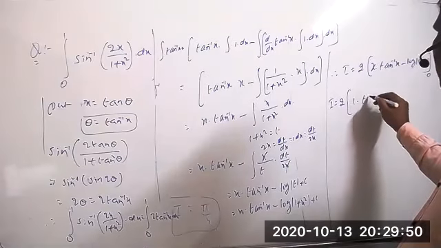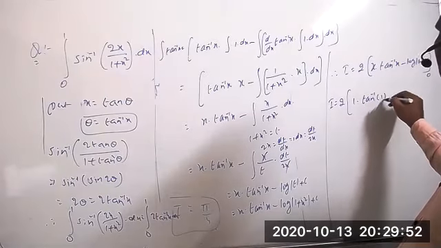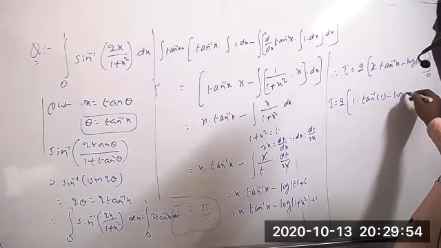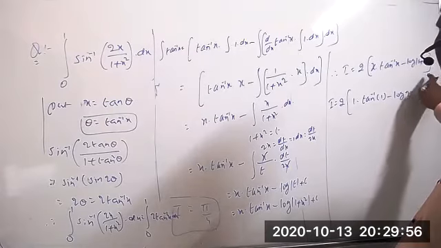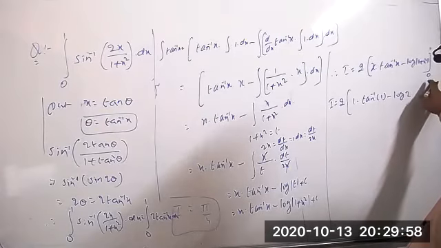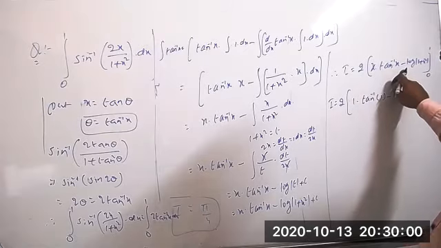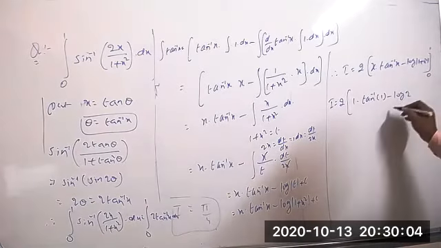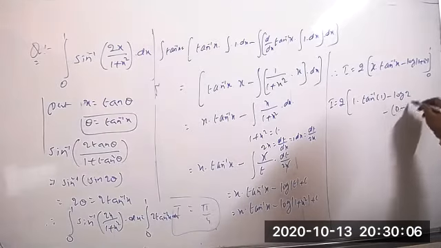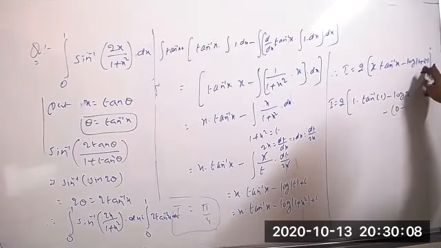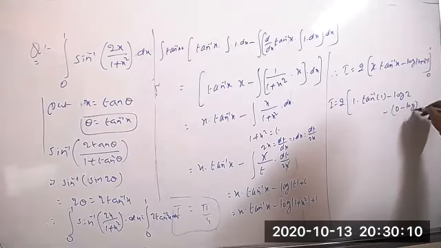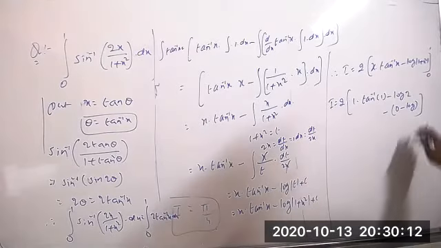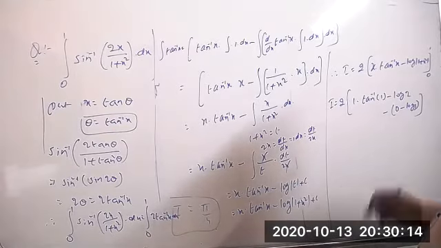Upper limit means 1 into tan inverse of 1 minus log modulus of 2, minus the lower limit, where 0 into anything becomes 0 only, so 0 minus log 1. Log 1.